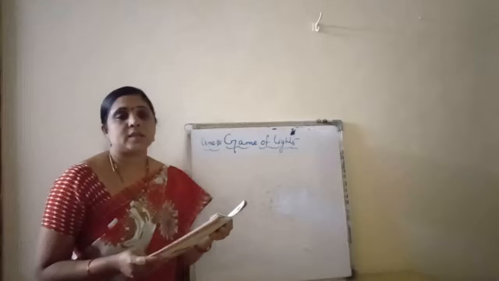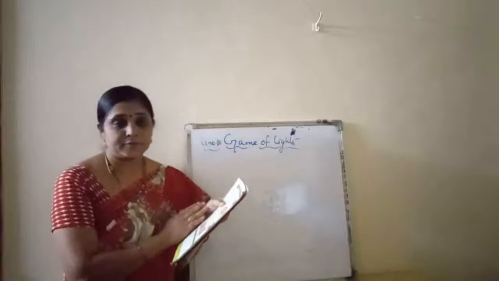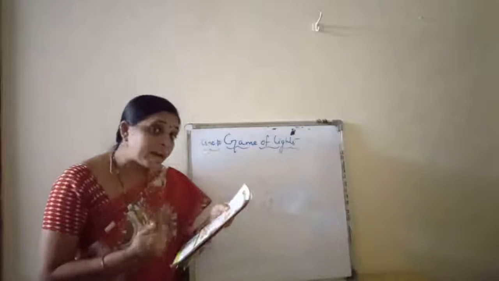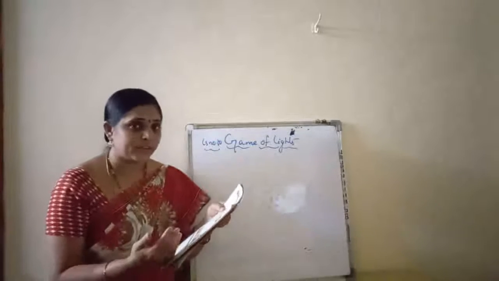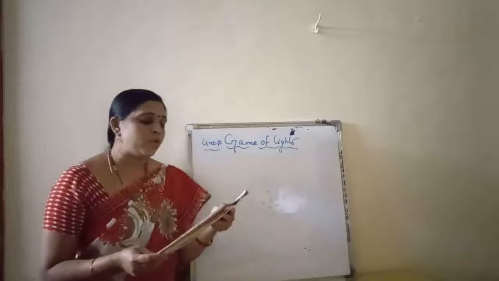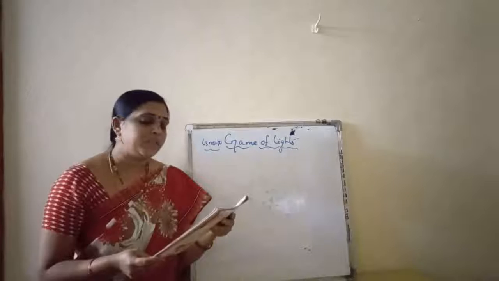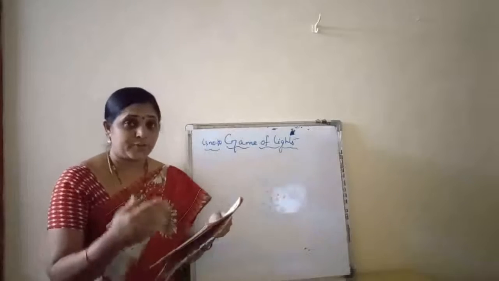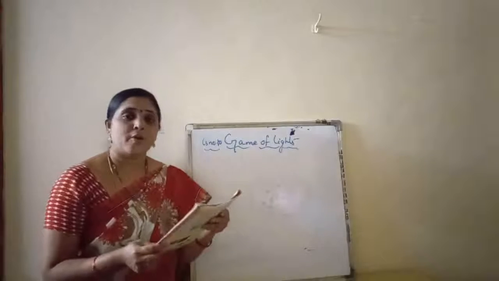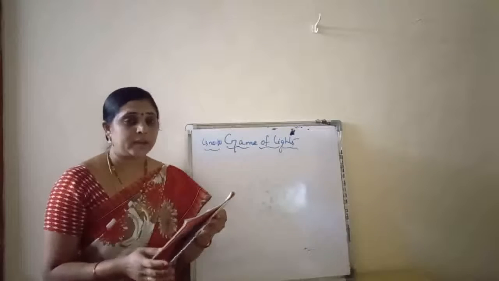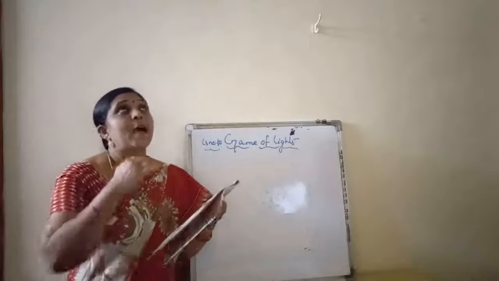Now, if the sun is on your left, then where will the shadow form? The shadow will be forming on the right side, the opposite side. If the sun is in front of us, our shadow will be formed behind us.